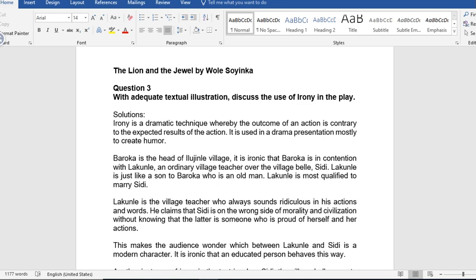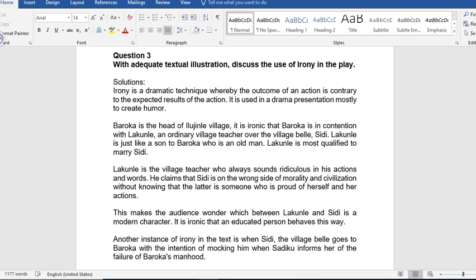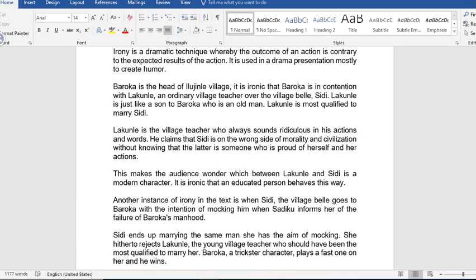The question once again, with adequate textual illustration, discuss the use of irony in the play. Now the solution. The first thing for you to do is to define the meaning of irony. Irony is a dramatic technique whereby the outcome of an action is contrary to the expected result of the action. It is used in drama presentation mostly to create humor. Now let's go to the text.